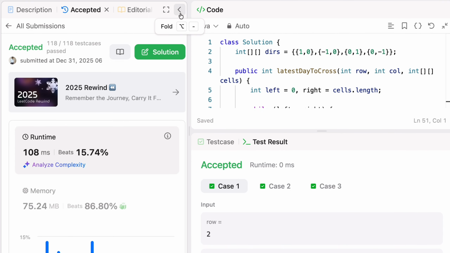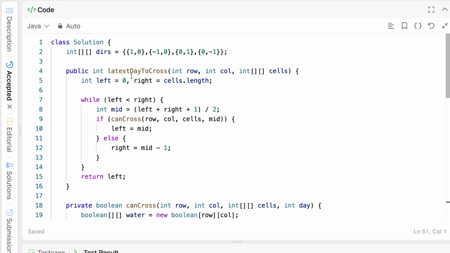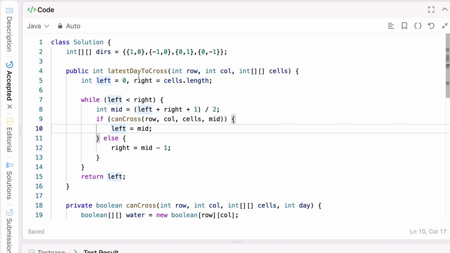Let's go. So the code is working fine. Let me tell you how the code is working. Very first, we have the directions we have given. We have taken all four directions: left, right, up, down. Then this is the method where we have row, columns, and cells given. So we'll take left at 0 and right at the end. Okay, so we can use the binary search.